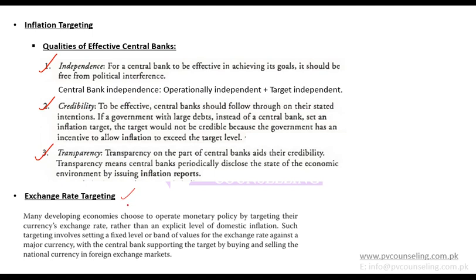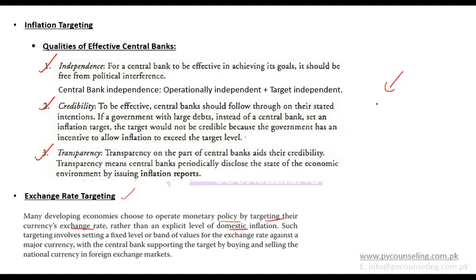Exchange rate targeting. Exchange rate targeting simply means that there are many developing countries which choose to operate monetary policy by targeting their currency's exchange rate rather than an explicit level of domestic inflation.